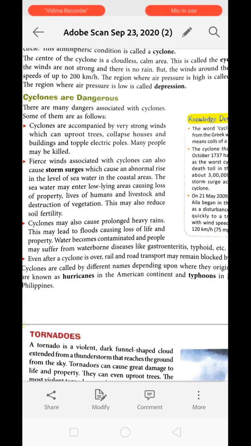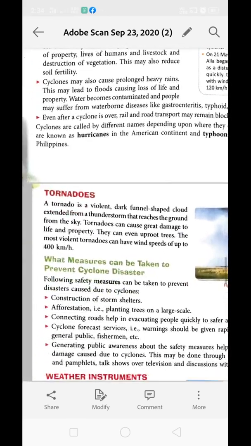See, the wind which is associated with a cyclone causes storm surges, meaning an abnormal rise in sea water in the coastal region. Because of this, the sea water will enter into low-lying areas in the coastal region. This will create flood over there. In this, lots of lives of humans as well as livestock will be lost, and vegetation will also be destroyed. As the upper fertile layer of the soil can be washed away with water, this makes the soil infertile as well.